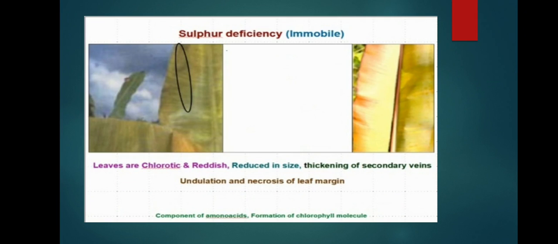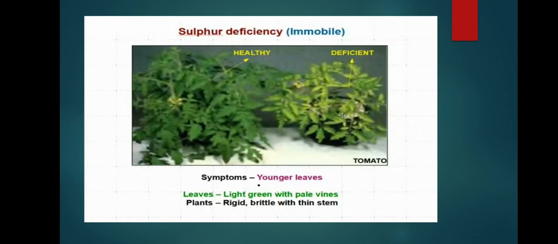Undulation and necrosis of the leaf margin: leaf margins are undulated, meaning they do not have a specific shape. They have up and down shapes, and they can become necrotic, that is, death of tissues occurs on the margins. Sulfur is a component of amino acids and helps in the formation of the chlorophyll molecule, whereas magnesium is a component of the chlorophyll molecule. This is important to note, as it is easily confused.